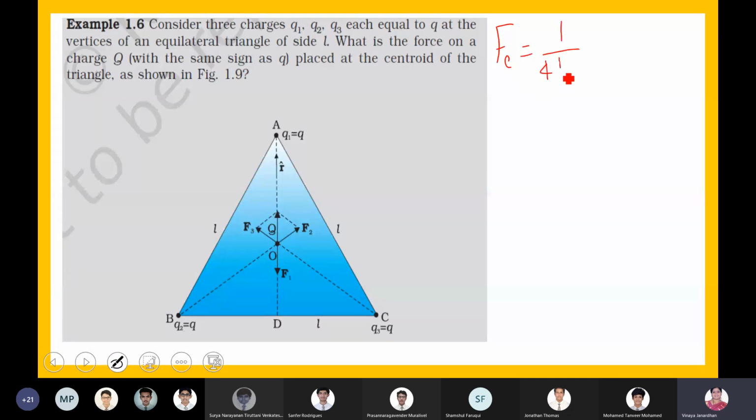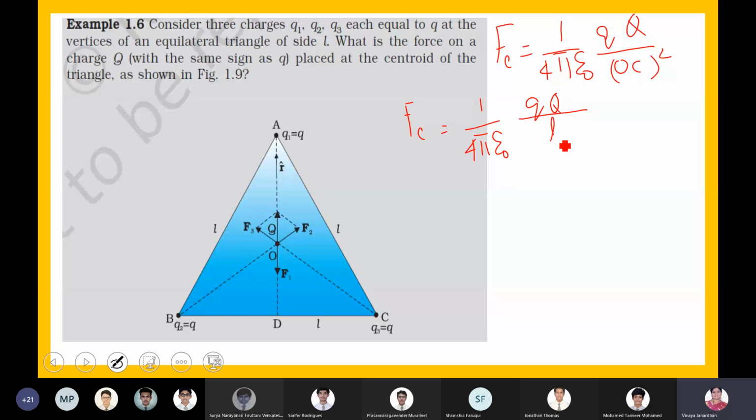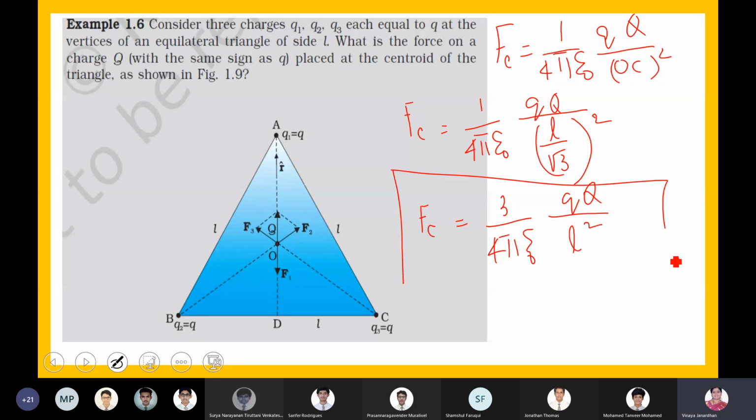FC is 1 by 4 pi epsilon naught, the charge at point O and the charge at point C, QQ divided by OC the whole square. So FC is equal to 1 by 4 pi epsilon naught QQ divided by L by root 3 the whole square. So FC becomes equal to 3 by 4 pi epsilon naught Q into capital Q by L square.